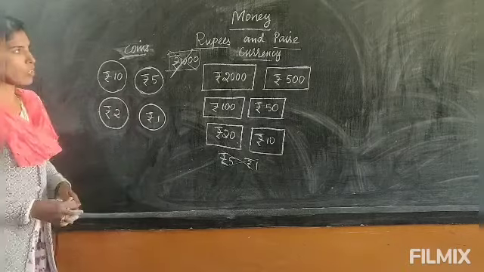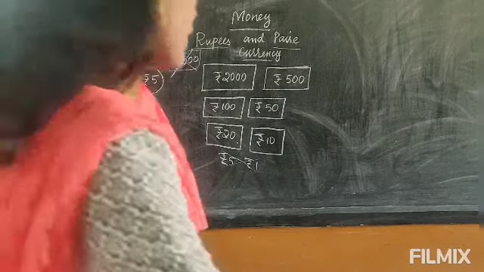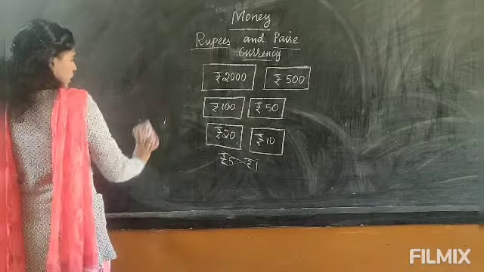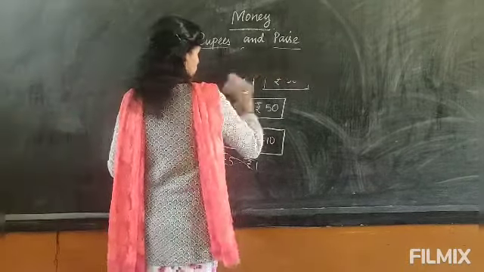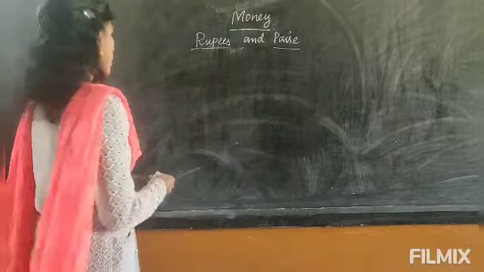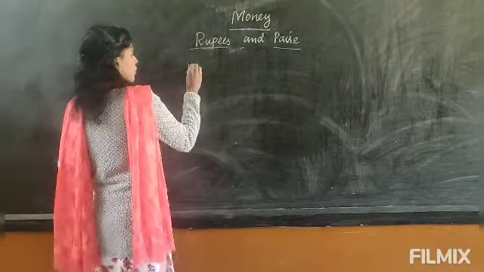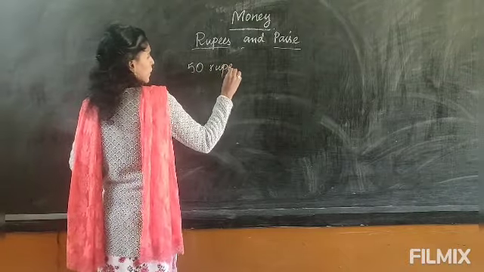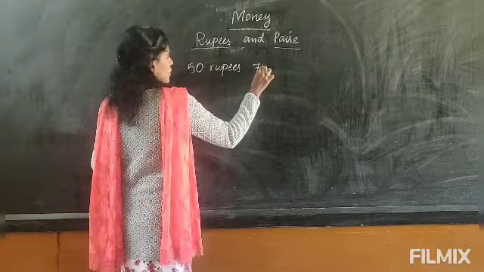Now how do we write rupees and paise? Rupees and paise are separated with a point. Suppose you have 50 rupees and 75 paise.